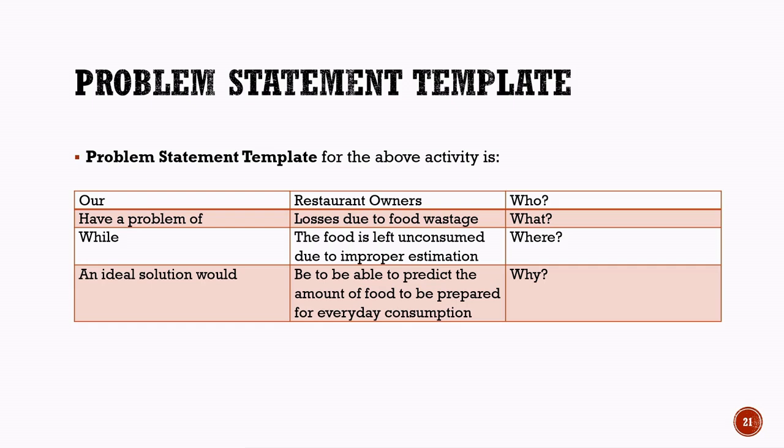Then, we describe the situation in which the problem occurs. The issue happens when food remains unconsumed because of improper estimation of customer demand. Finally, we describe the ideal solution. An ideal AI-based solution would help restaurants predict the correct amount of food that should be prepared for daily consumption. This would reduce food wastage, minimize losses, and improve restaurant management. The problem statement template helps convert all the collected information into one clear statement, making it easier to understand the problem and work toward an effective AI solution.